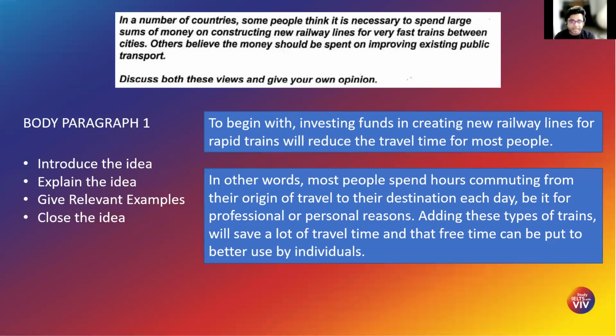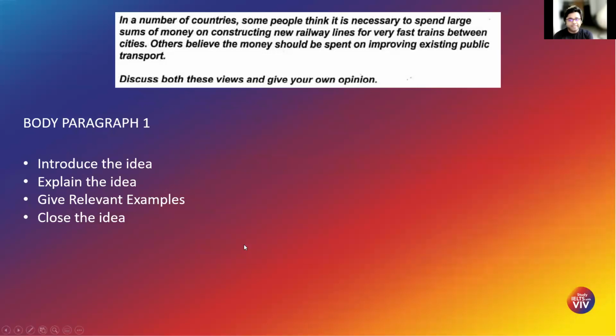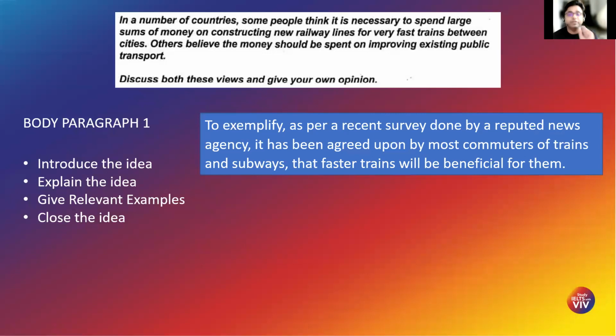You then explain it in 2 or 3 sentences as you like. You can then add an example. Always add an example after your explanation. Don't give it before that, because an example is an extension of your explanation, which is why it should come afterwards. It will help you get more marks in coherence and cohesion, which is the second scoring parameter of your IELTS writing. I'm going to make another video on that, so that's going to come up in a few days. But for now, remember, it's always: you introduce the idea, you explain the idea, you then give an example.